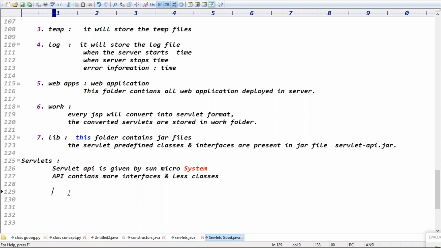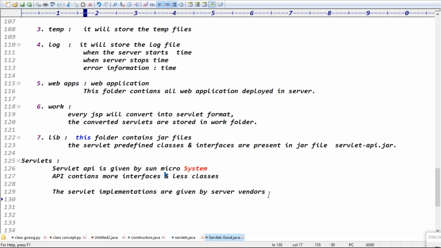Implementations are given by Sun Microsystems or by server vendors? Server vendors, right? Exactly, guys. While writing the code, we are using the classes and interfaces. For those classes and interfaces, the internal structure is given by the server vendors.